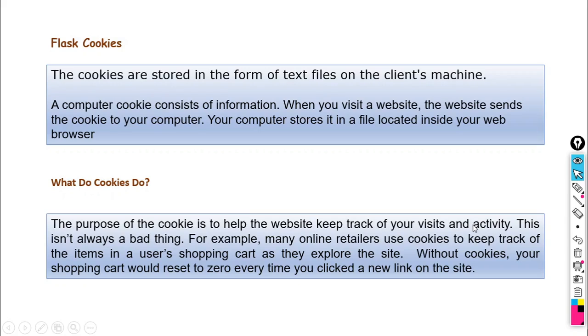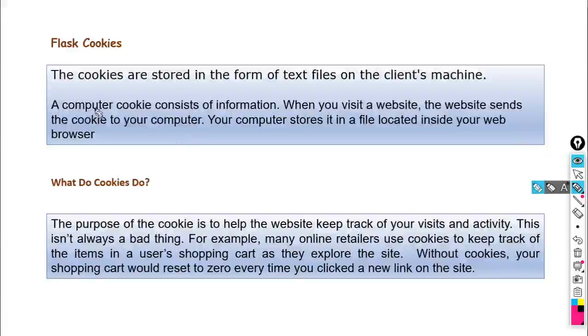So cookies are generally called HTTP cookies. So you know what is the meaning of HTTP? A cookie is a small piece of data from a specific website that is stored on a user's computer at the time of browsing on the web. Okay, so there are two types of cookies. Cookies are stored on the client side as well as on the server side. They can have many functions.